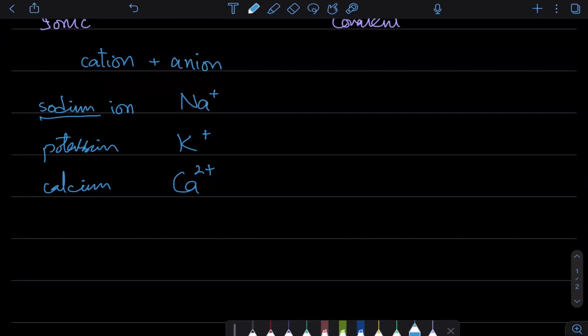Okay, so if you have sodium ion, it will simply be sodium with +1, and उसका नाम होगा sodium ion. If it is calcium ion, it's calcium with +2. The reason it is +2 is because it is in group 2, so it will lose 2 electrons, and that is fine. There are some metals which change that, जिनके नाम से हमें पता नहीं चलेगा कि उसमें positive charge कितना है. So for example, if I say iron, it doesn't tell me anything about the iron ion because I don't know how many electrons it has lost. So iron, because it's a transition metal, transition means change. So it goes from +2 also as +3. इन दोनों का नाम iron है.